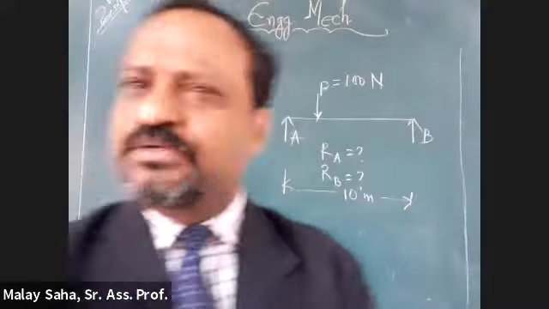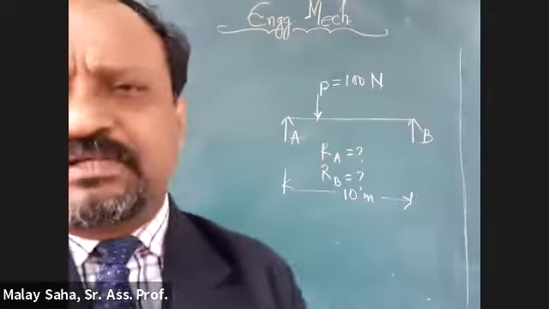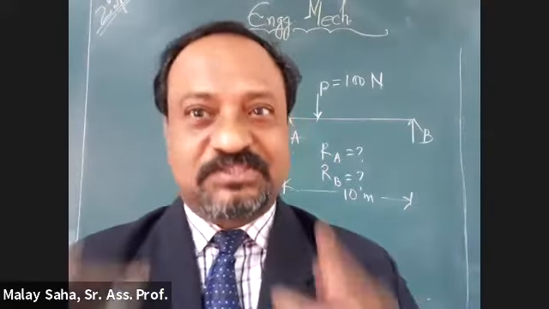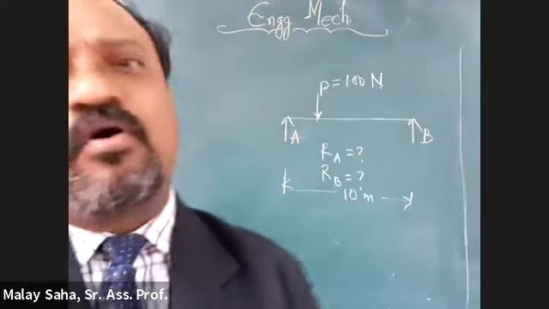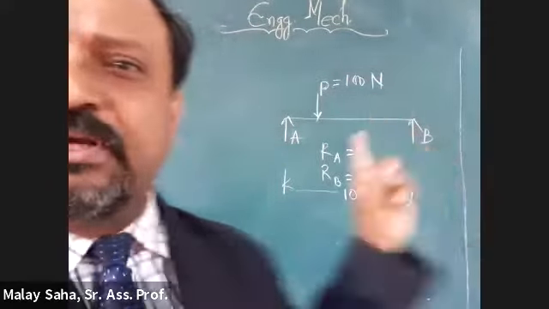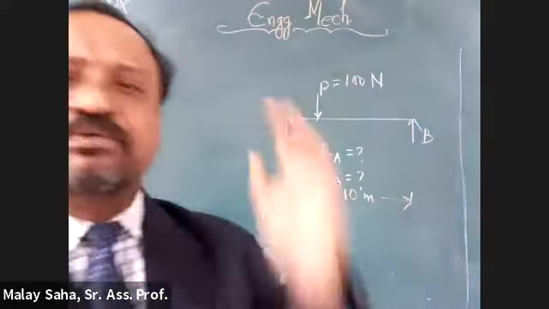Okay, do it. It will take hardly one minute. Do it and tell me. So you experience it so that you will learn. Find it out, all of them start. Tell me what is RA and what is RB. Let me see who can solve it.